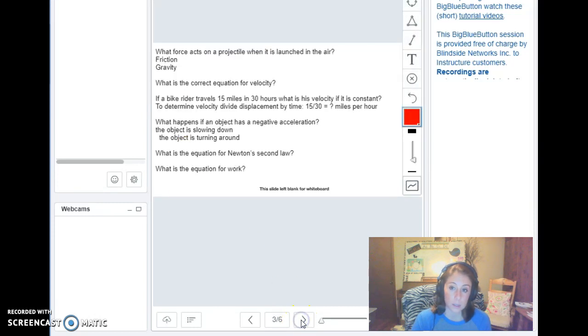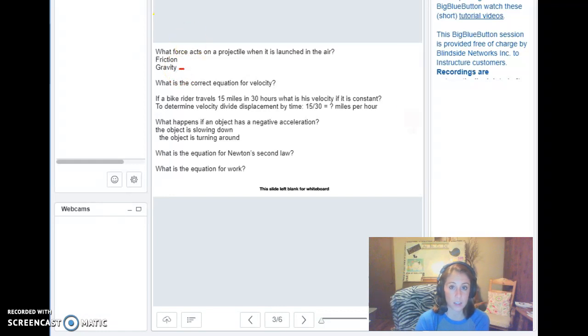All right. Moving on, our next question. What force acts on a projectile when it is launched in the air? Is it friction or gravity? What force acts on a projectile when it is launched in the air? So it is gravity. Gravity is the correct answer here.